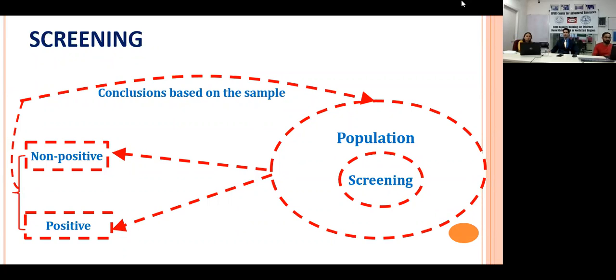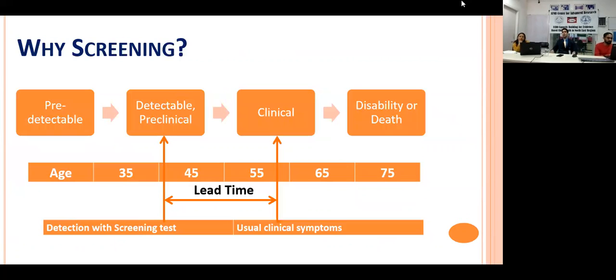On the basis of this screening, some patients are labeled as non-positive and other patients are labeled as positive, right? So this is how we want it. Now, ideally, all of us want that those who are screened positive should be positive. So all the positive or the diseased should be identified and segregated from all those who are non-diseased. But life is not that easy, isn't it? There is always some intermix of positive into the non-positive and non-positive into the positive. That is what we want to minimize.